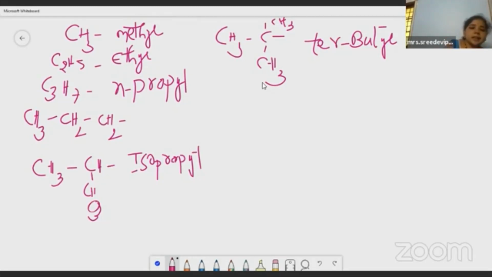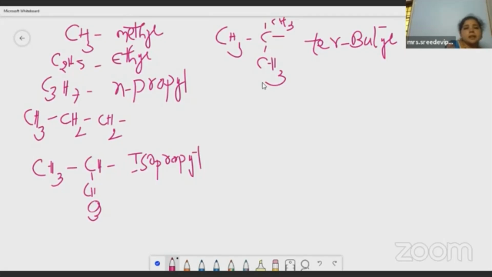Primary, secondary, and tertiary. Okay? Now I think you are able to understand this, right? So please copy down this: methyl, ethyl, N-propyl, isopropyl, and then tertiary butyl.